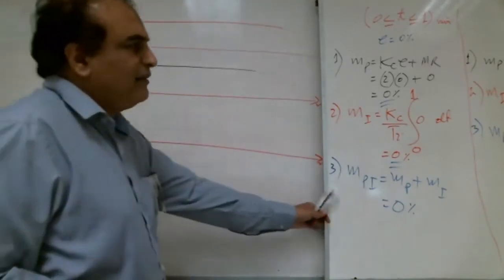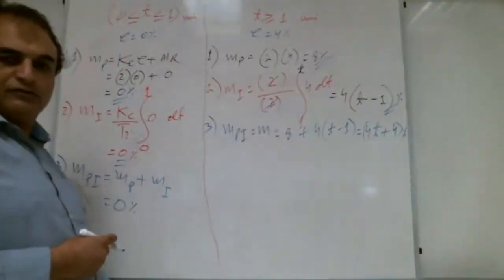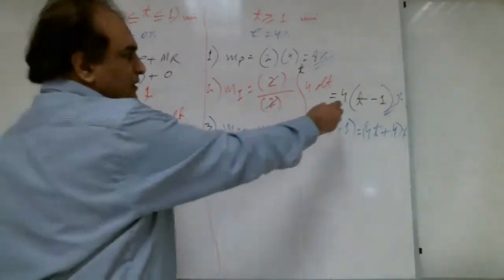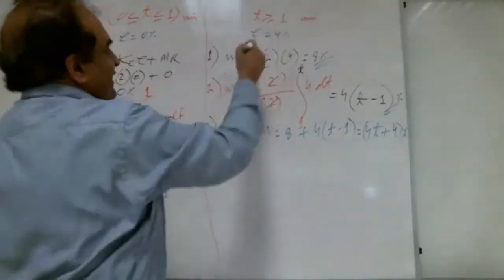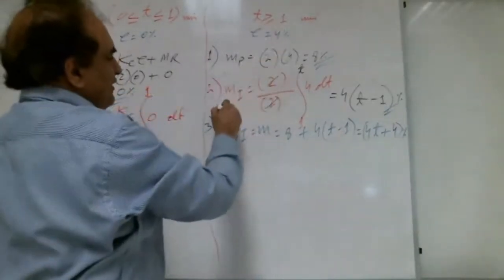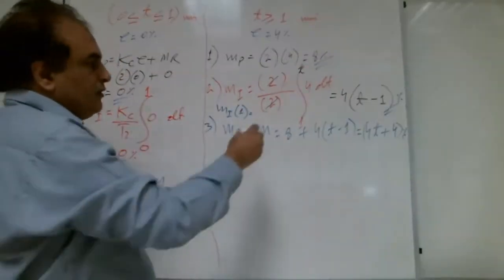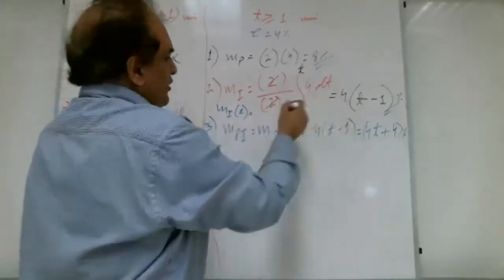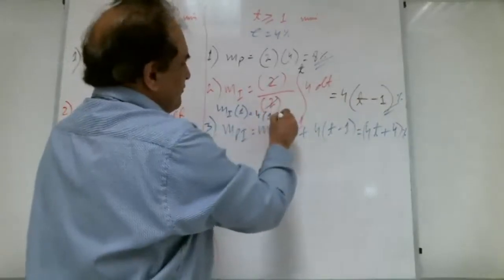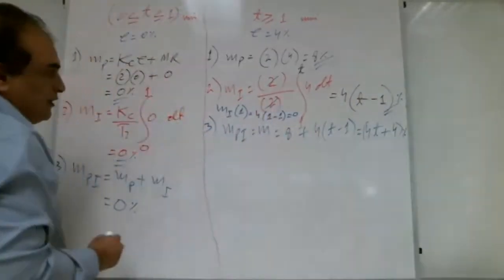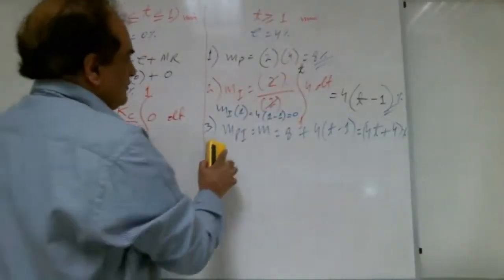After 1, how much MI? After 1, this is the MI, 4(t minus 1). Yes, Shabab. At t equal to 1, how much MI? MI at 1 is how much? 0, very good. So put here t equals 1, 1 minus 1, that is 0. What is the second point? This is 1. So what would be the second point, Shabab?